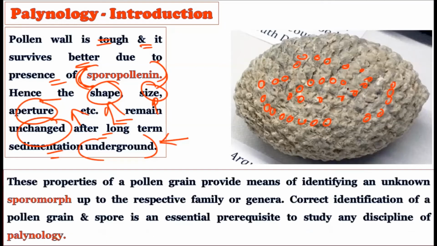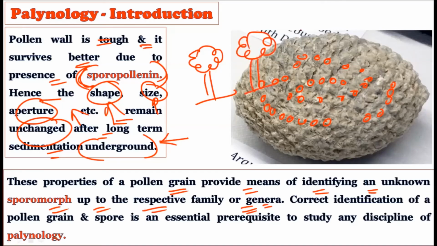Okay, now understand this. These properties of the pollen grain provide the means of identifying an unknown sporomorph up to the respective family or genus. As you know, in the past many types of plants have gone extinct, and we have studied the three extinct orders of the gymnosperms, right? So whatever plants have gone extinct, if they were producing pollen grains, we can still find these pollen grains in fossil form.